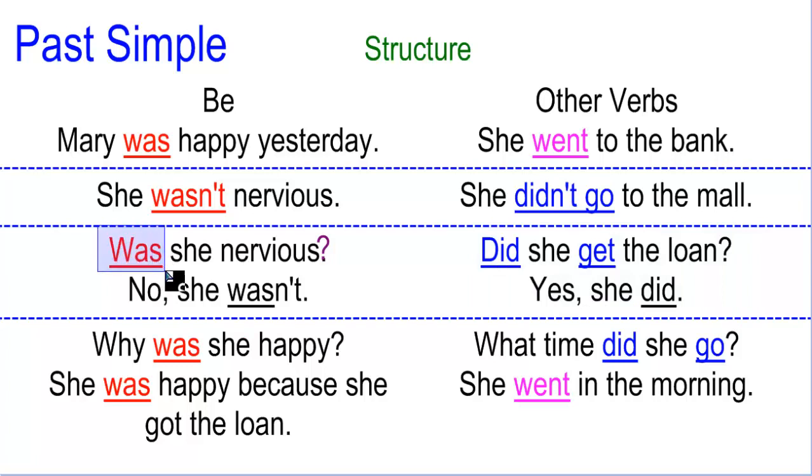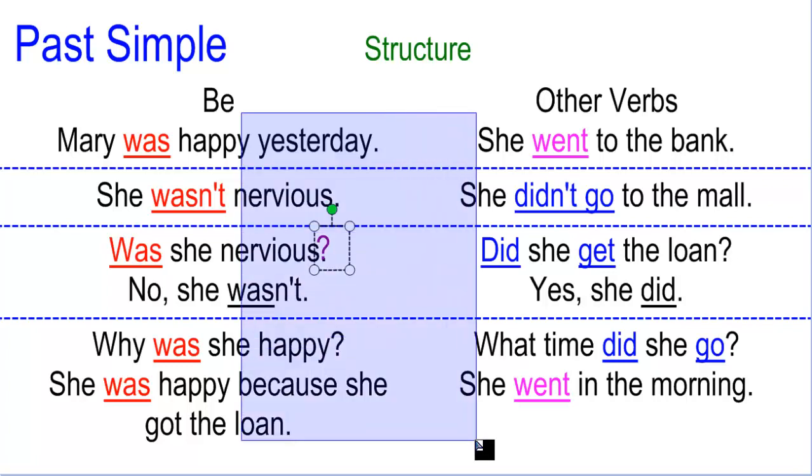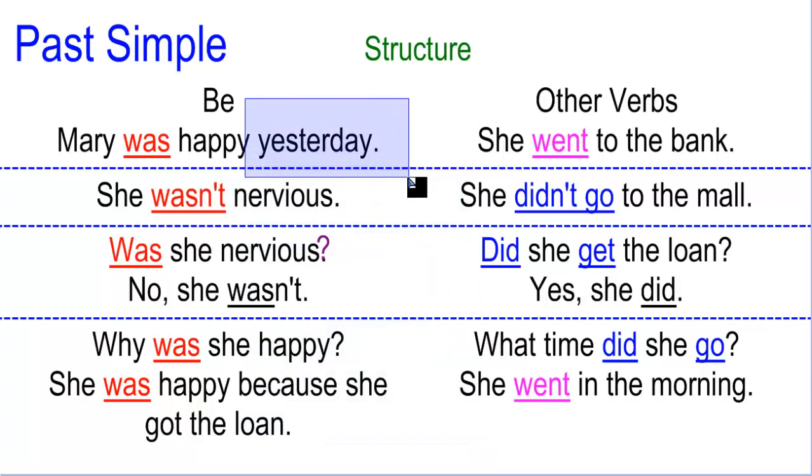Okay, remember please, the verb to be is a little special. Why was she happy? She was happy because she got the loan. What time did she go? She went in the morning. So you see, here we have these different expressions about the simple past. Remember, in all of these cases, I have the context that all of these activities happened yesterday. That's why I can use a simple past. And I don't have to repeat the time expression every single time I mention it, because you know the context. Okay, so remember, if you have a context, you don't have to repeat the time expression every single time.